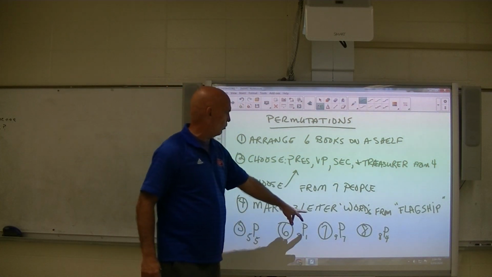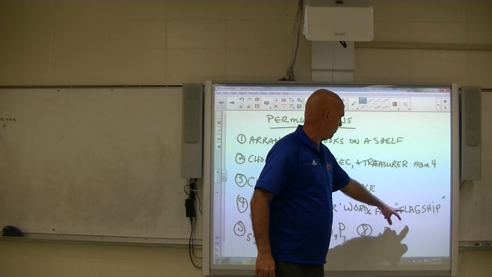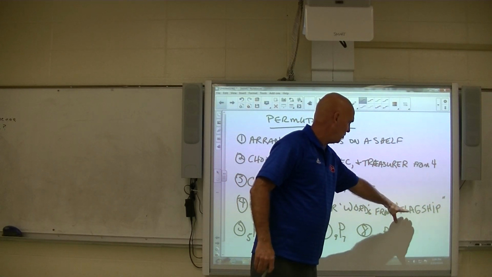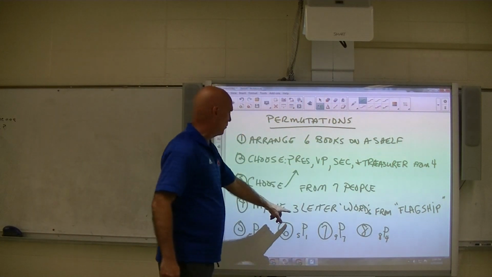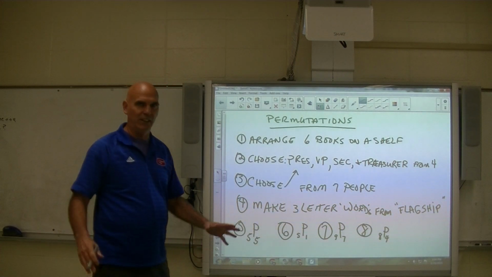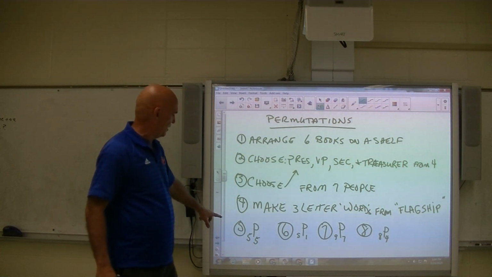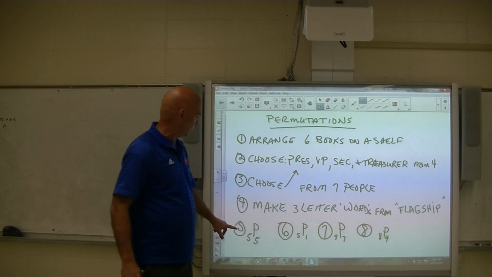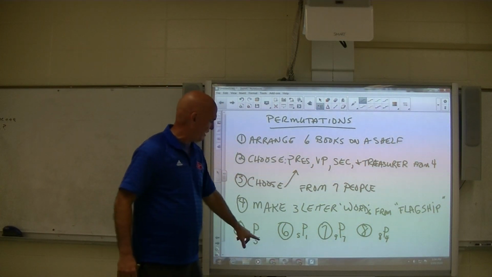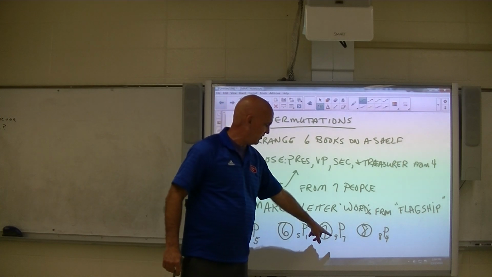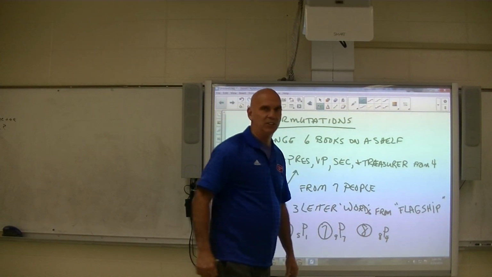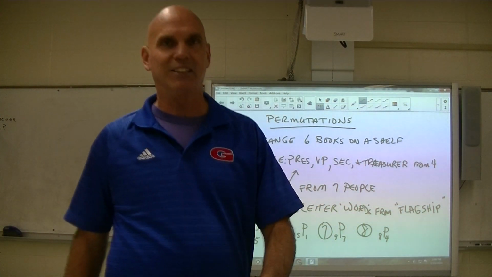Here, make a 3-letter word from the letters of flagship, okay? So here's the word, flagship. How many different 3-letter words can you make from that? And again, it doesn't have to be an actual word. And then here's just a practice with the permutation formula, n factorial over n minus r factorial: 5 things taken 5 at a time, 5 things taken 1 at a time, 9 things taken 7 at a time, and 8 things taken 4 at a time. All right? Good luck. Let's see how you do.